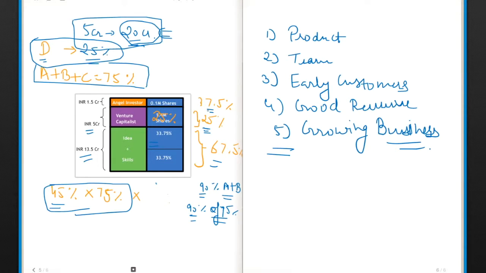Mr. Angel Investor C had invested 20 lakhs, and now he owns around 1.5 cr worth of shares. So this is pretty cool. This is pretty exciting for the angel investor because he had invested around 20 lakhs, and now his shares are worth 1.5 cr.